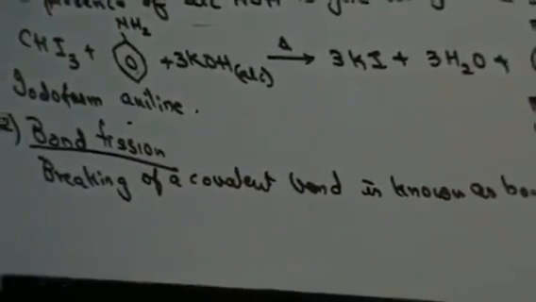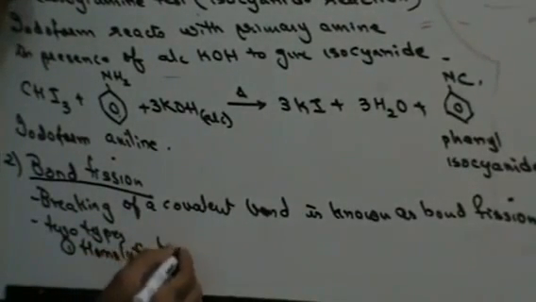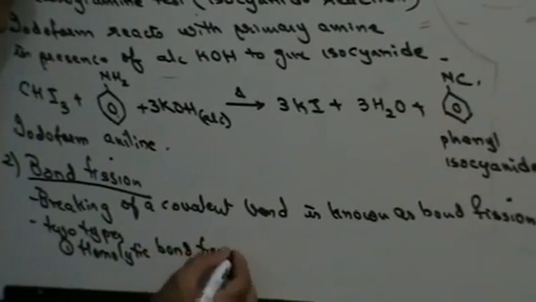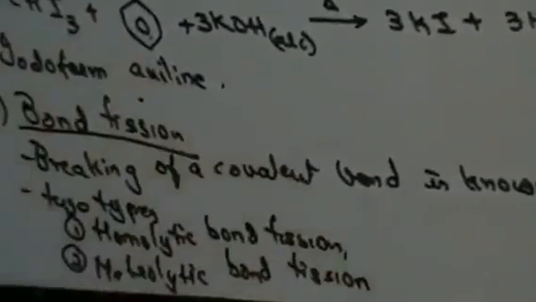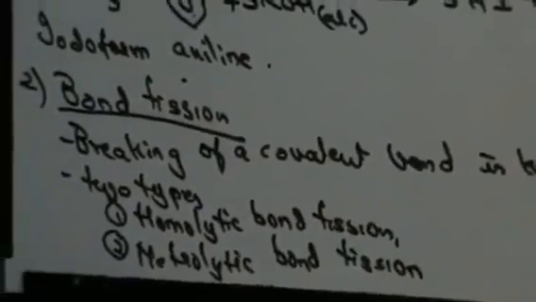Fine. Now when you have bond fission, there are two types of bond fission. One is called homolytic bond fission, and the second is called heterolytic bond fission. So there are two different ways in which a covalent bond can be broken. Let's see them in detail.